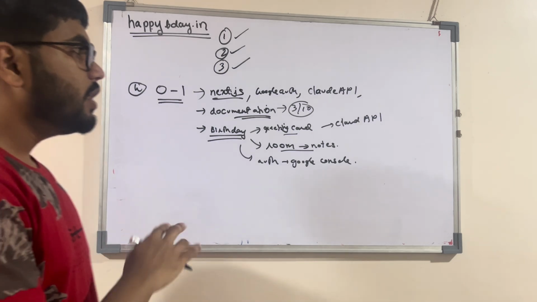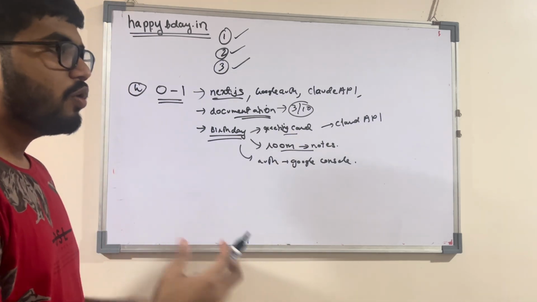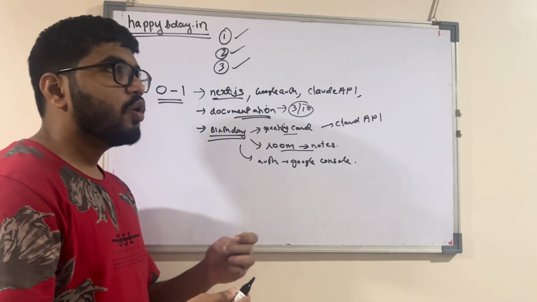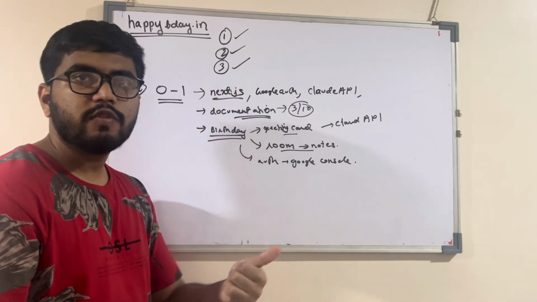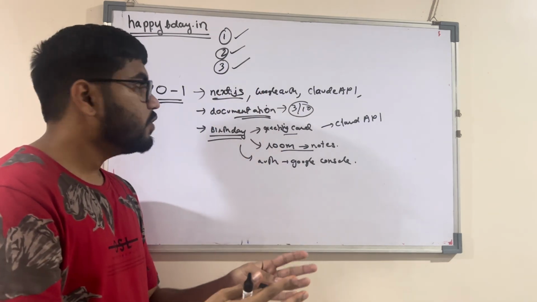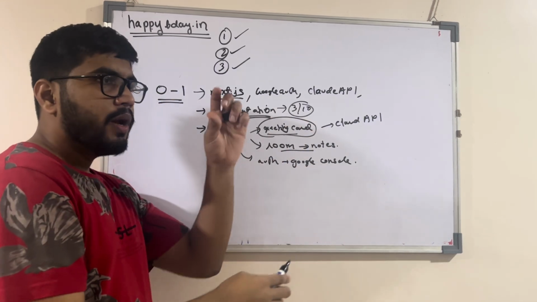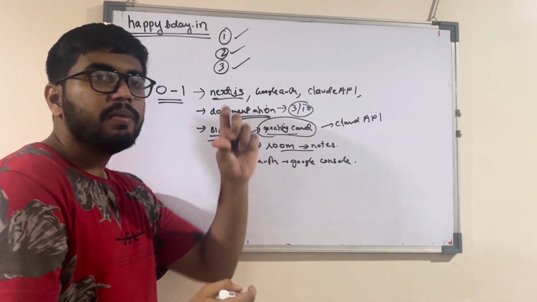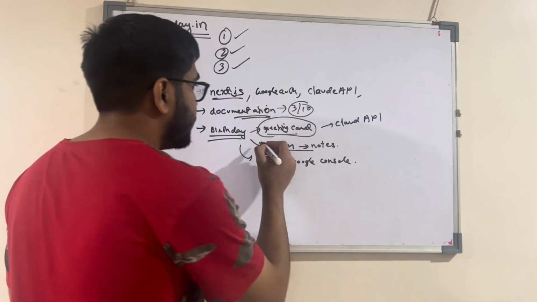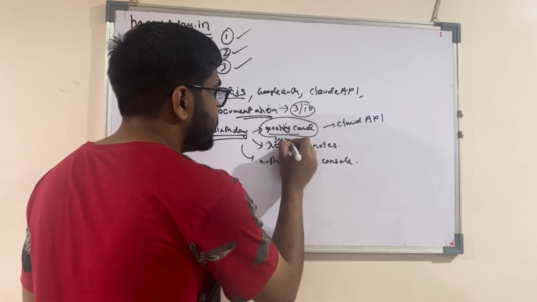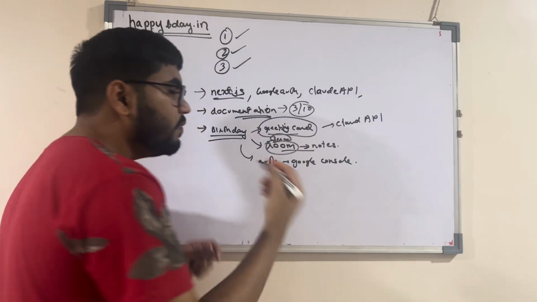It helped me design the components. When I think about components, what will my components be? A navigation bar will be one of the components. The home page will be one of the components. My greeting card will be a complete component. For my room, there will be a form required to create the room, right? A room will be created.